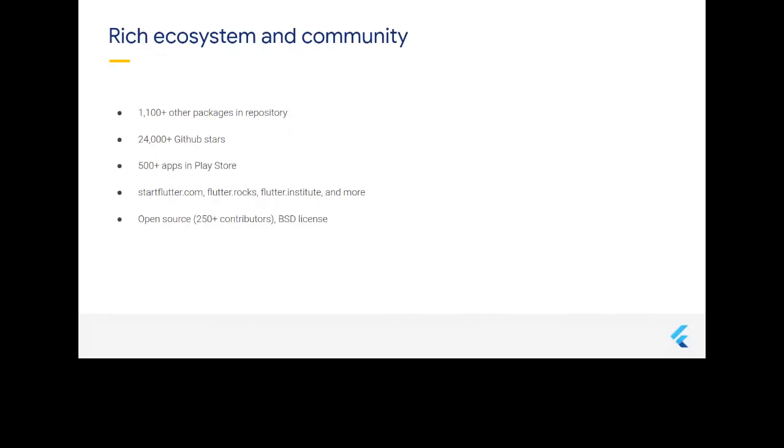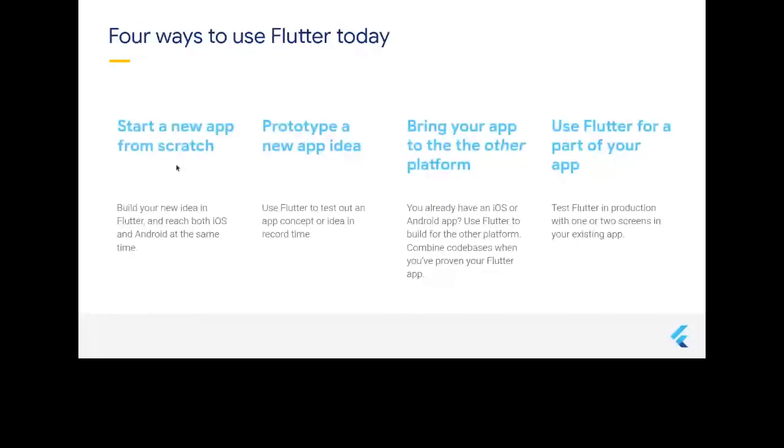Some of the ways to start with Flutter: you can start from scratch. If you don't know Android development or iOS development with Java or Swift, you can learn Flutter straight away, which uses the Dart language. I will tell you about that later. Or you can use it to prototype or design new app ideas.